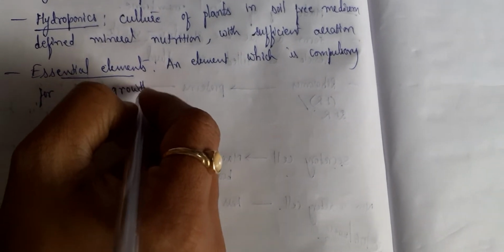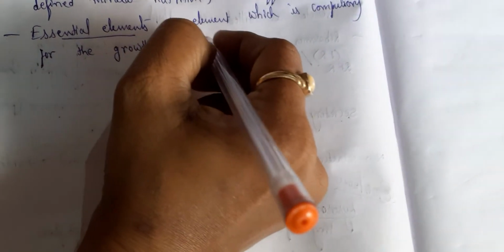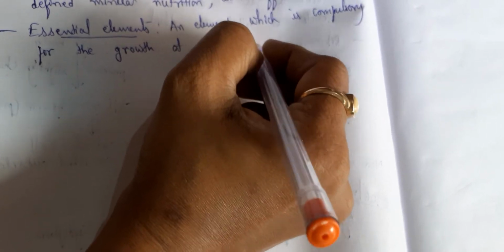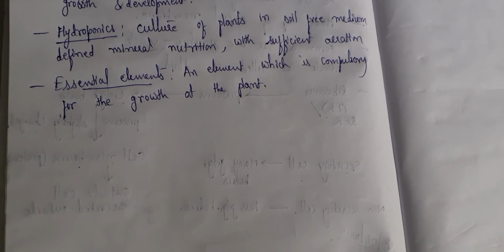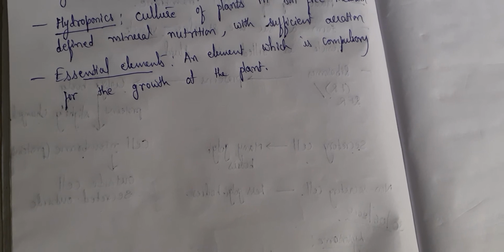So an element which is compulsory for the growth of the plant is called as essential element. So essential elements are compulsory for the growth of the plant. So hydroponics helps us to study which is essential element and which is non-essential element.